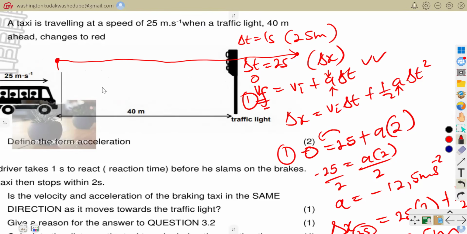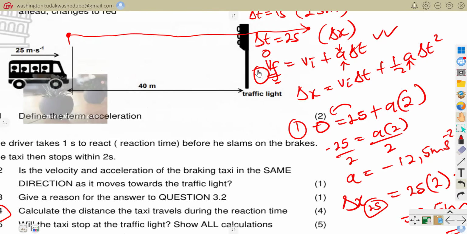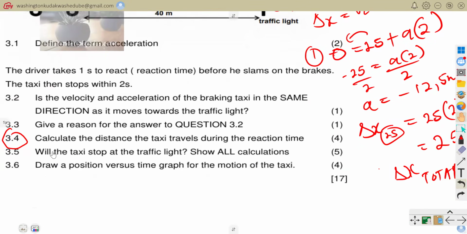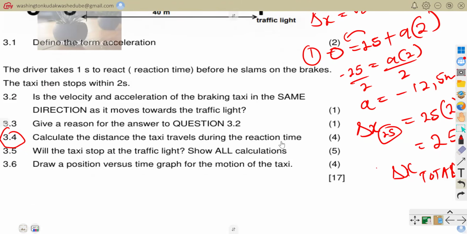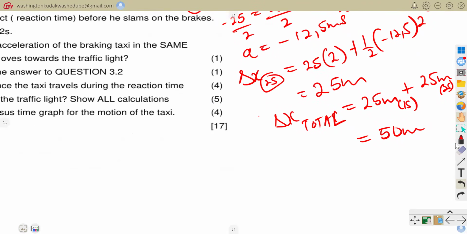So the driver is not going to be able to stop at the traffic light, but is going to go beyond it. Let's see if we have answered the question. Will the taxi stop at the traffic light? Show all calculations. The taxi is not going to stop at the traffic light, because this 50 meters is more than 40 meters, which is the distance to the traffic light.